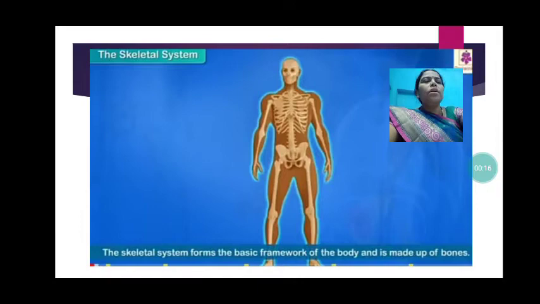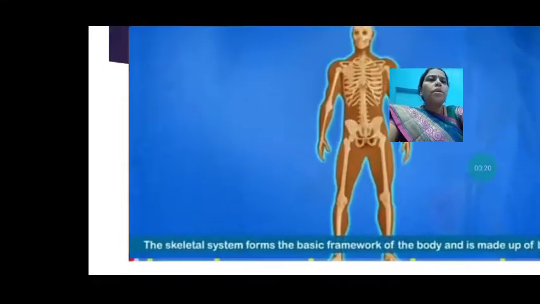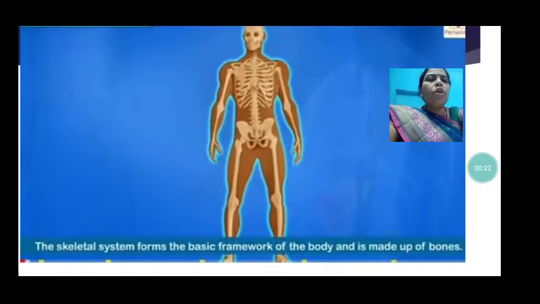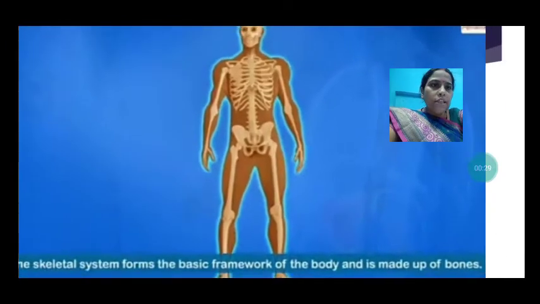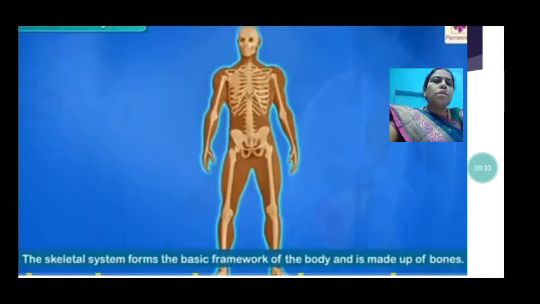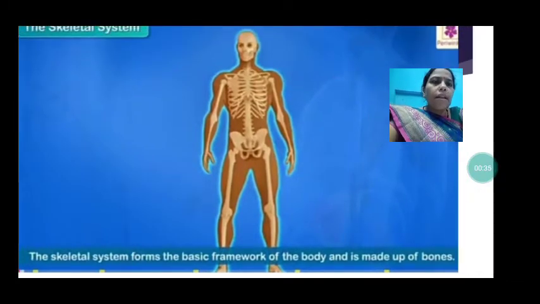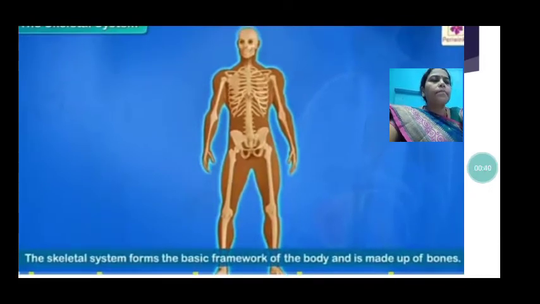So, first of all, we should know what is the skeletal system. The skeletal system forms the basic framework of the body and is made up of bones. As you can see in this picture, the bones have been formed like a frame, and this forms the skeletal system.